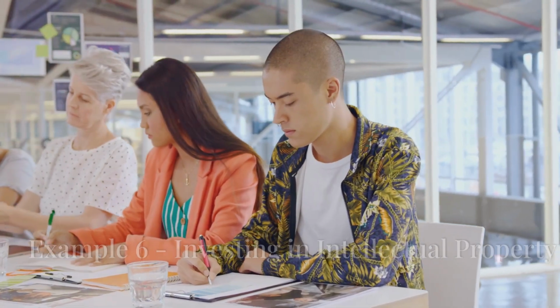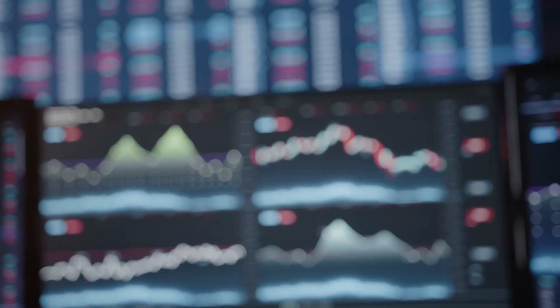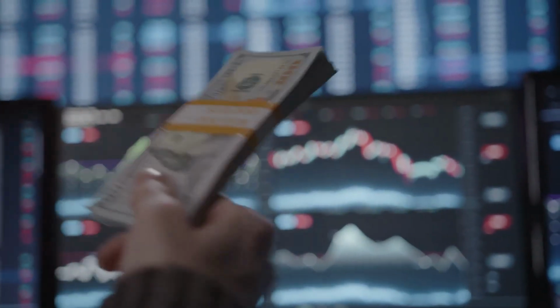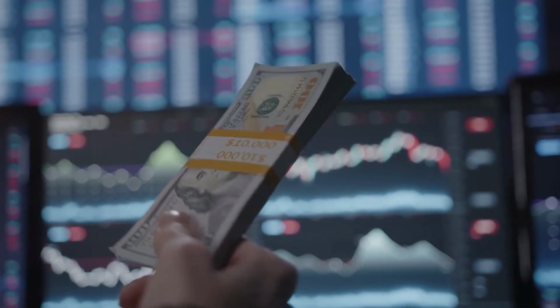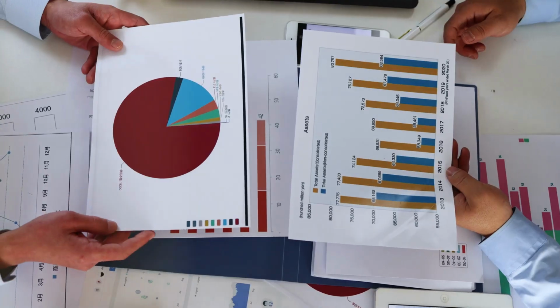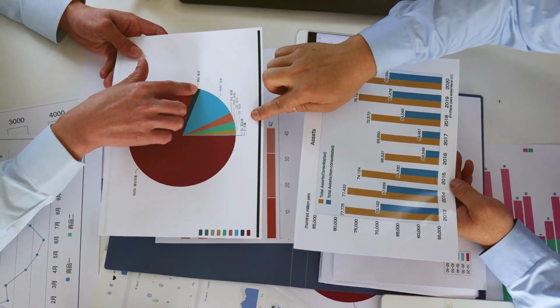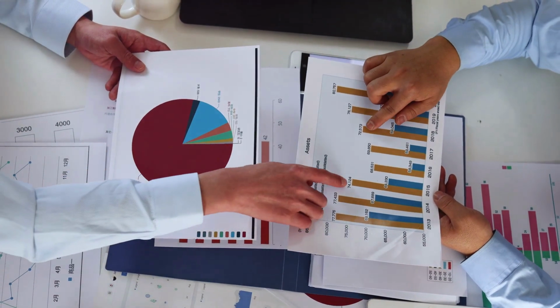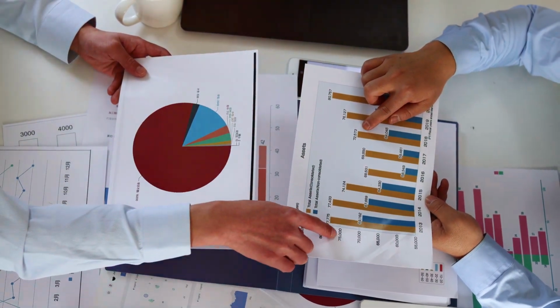Investing in intellectual property, such as patents, music royalties, or trademarks, can also offer asymmetrical returns. Successful IP can generate ongoing revenue streams far exceeding the initial investment. IP investments are less talked about, but can be highly lucrative if you identify undervalued assets or emerging trends.